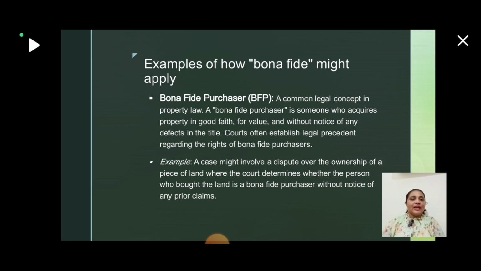An example is that a case might involve a dispute over the ownership of a piece of land, where the court determines whether the person who bought the land is a bona fide purchaser without notice of any prior defects or prior claims. This is one of the examples you can see for a bona fide purchaser.